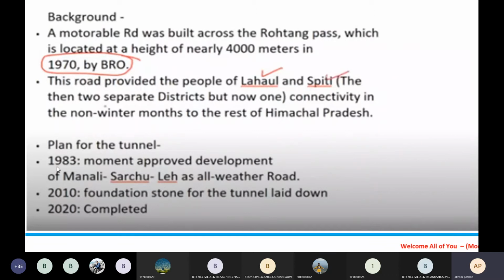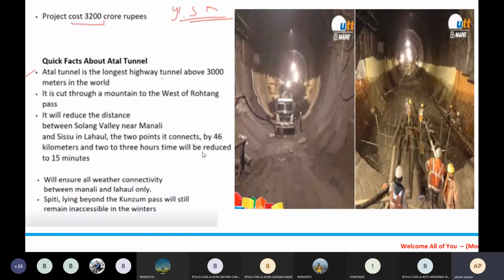The plan of the tunnel was made in 1983, then in 2010 the government sanctioned the plan, and last month in 2020 it was completed. The total project cost of the tunnel, if you see here, is 3,200 crore rupees. A huge amount was invested in this tunnel.